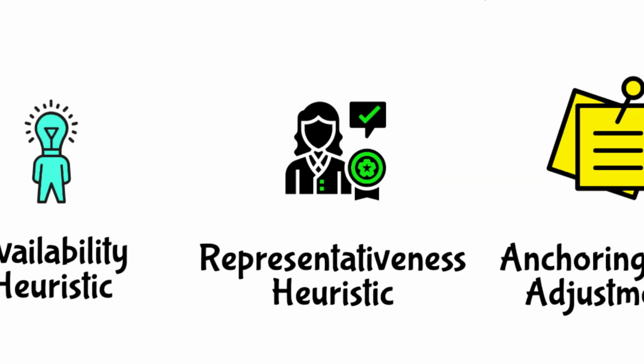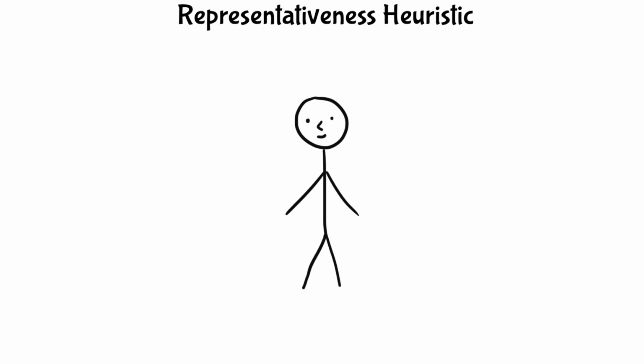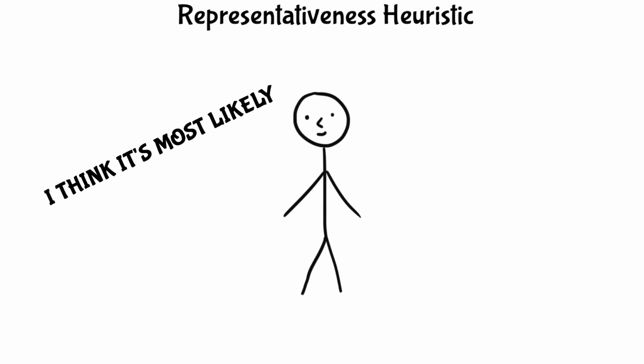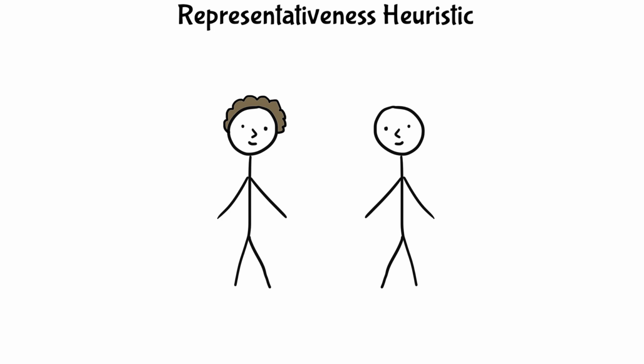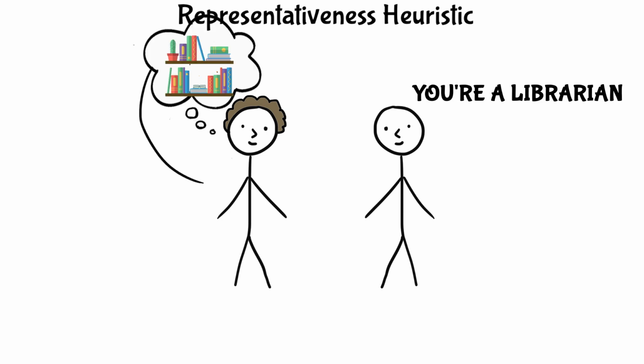Representativeness Heuristic. This heuristic is when people judge the probability of an event based on how much it resembles a typical case. For example, assuming someone is a librarian because they are quiet and love books.